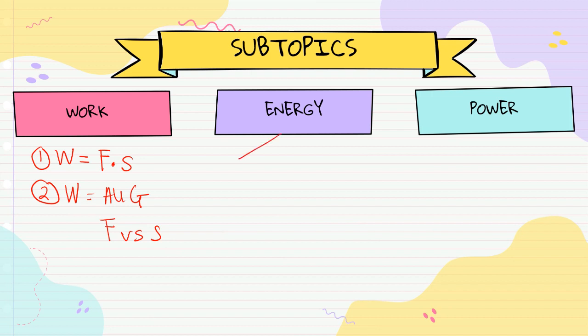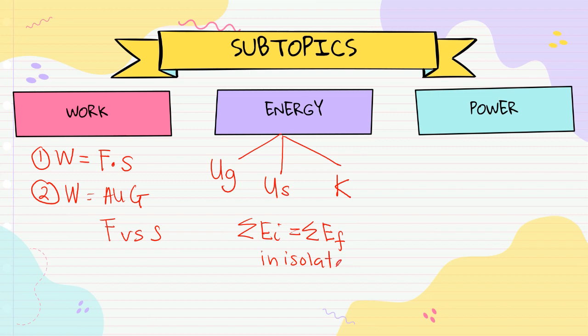For energy, you will learn 3 types of energy: UG, US, and kinetic energy. And you will learn the principle of conservation of energy, where the summation of energy initial equals the summation of energy final in an isolated system.